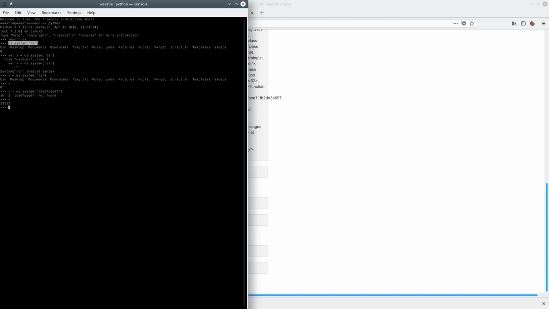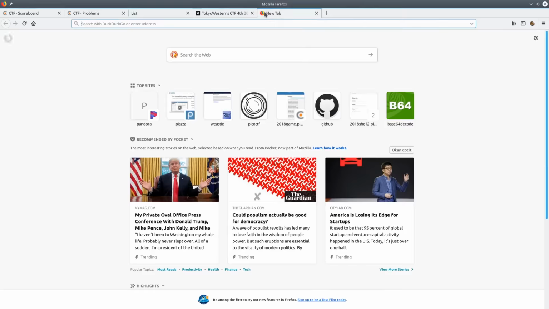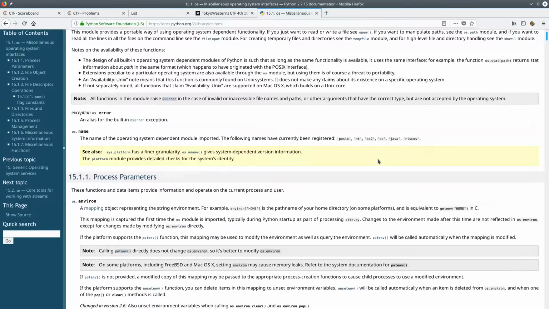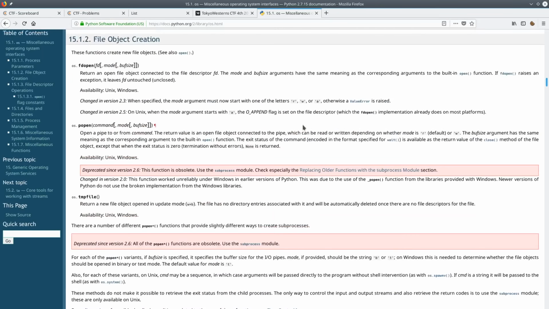So I had to find a way to run this command without using system. I'll do some quick searching on what kind of functions are available in the OS module and see what looks interesting. Of course there's a lot here, but what eventually caught my eye was os.popen. The description says open a pipe to or from command. What a pipe does is basically tell you where the output of a command goes.